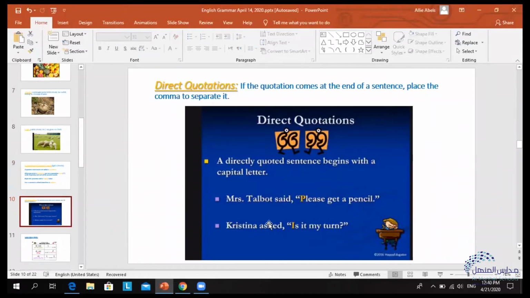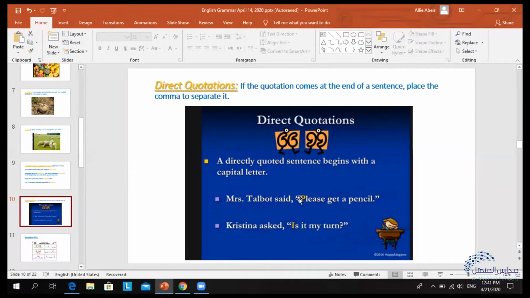Okay, so if we look at the sentence over here, Mrs. Talbot said, comma, "Please get a pencil." So we have quotation marks at the beginning and quotation marks at the end. The quotation marks show us that these four words are a quotation. Why? Because these four words are between two quotation marks. And this is the quotation for us.